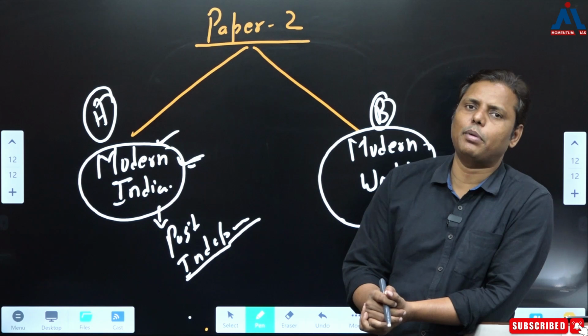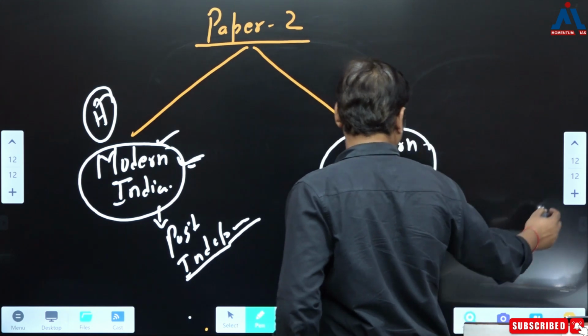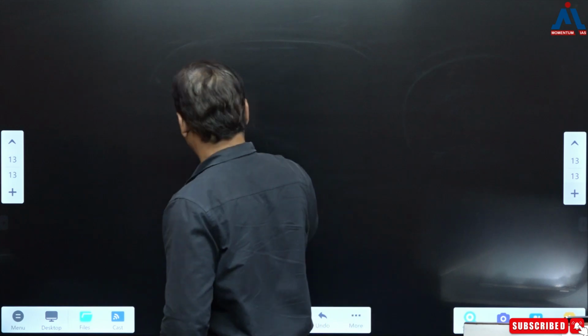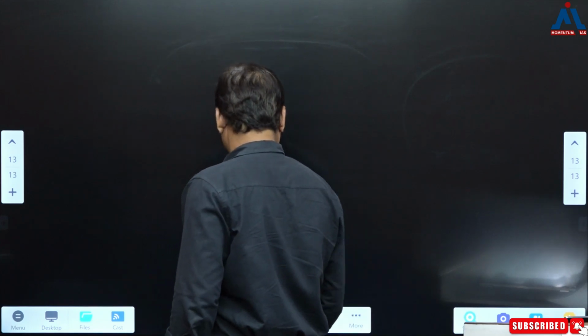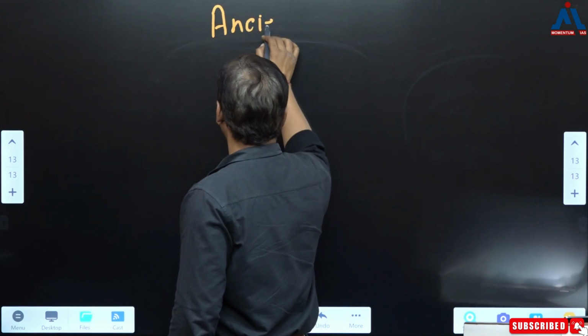So this was the second part of this lecture. Now I'll be moving to the third part of this lecture. And what is this third part of the lecture? As I did tell you, precisely it is about how to cover this ancient India.